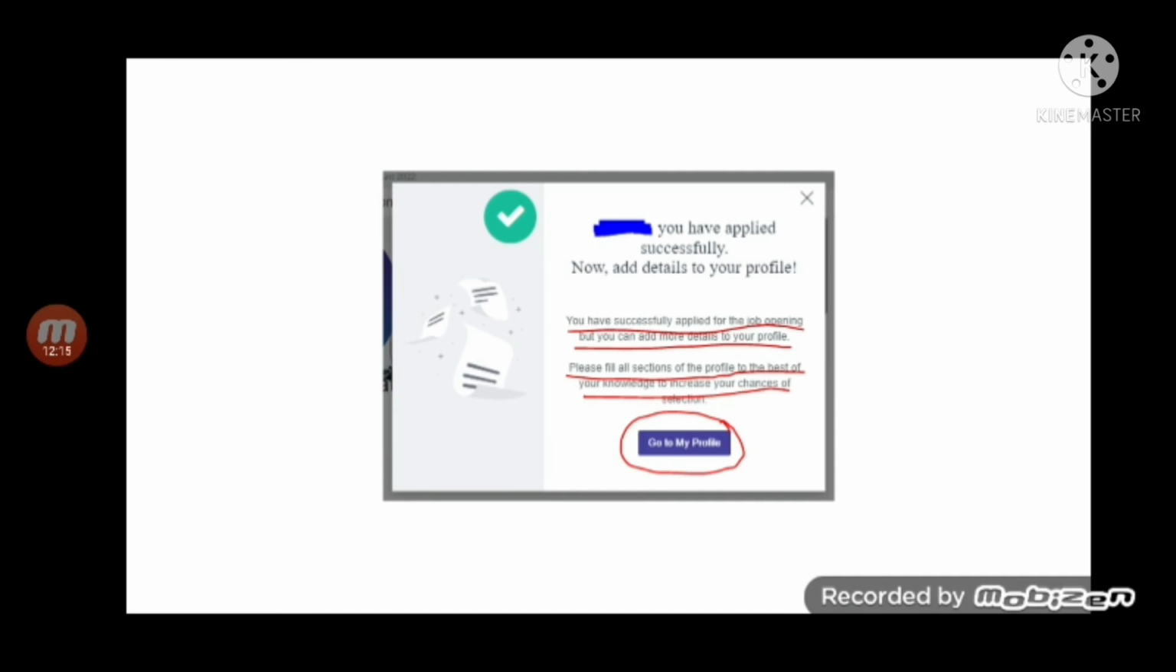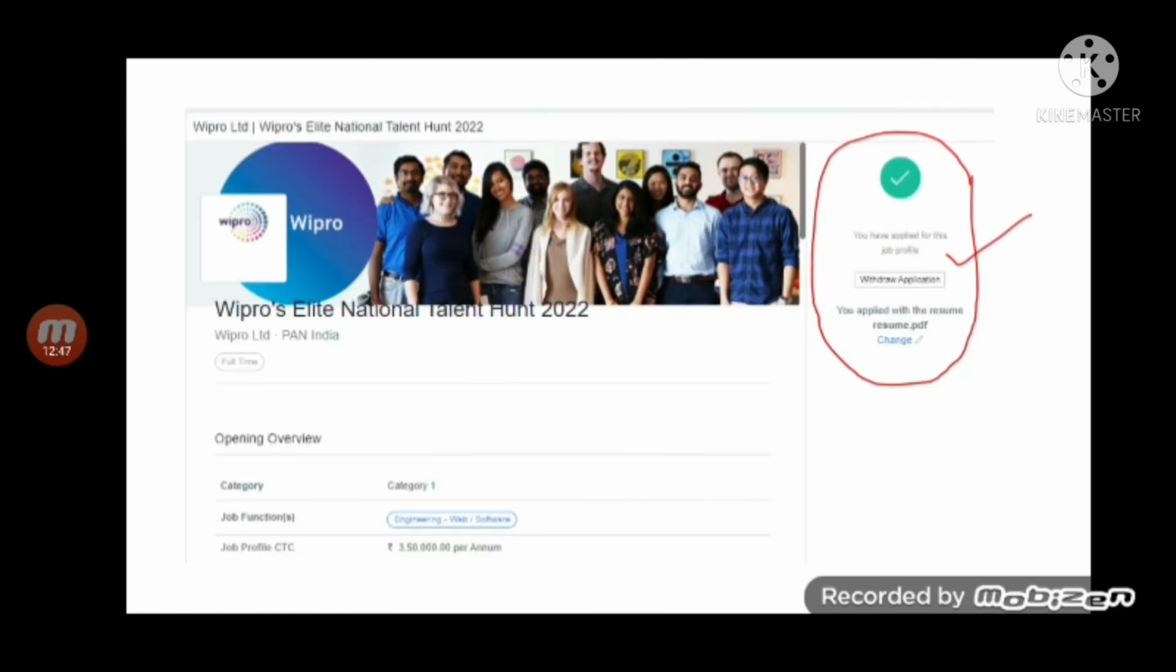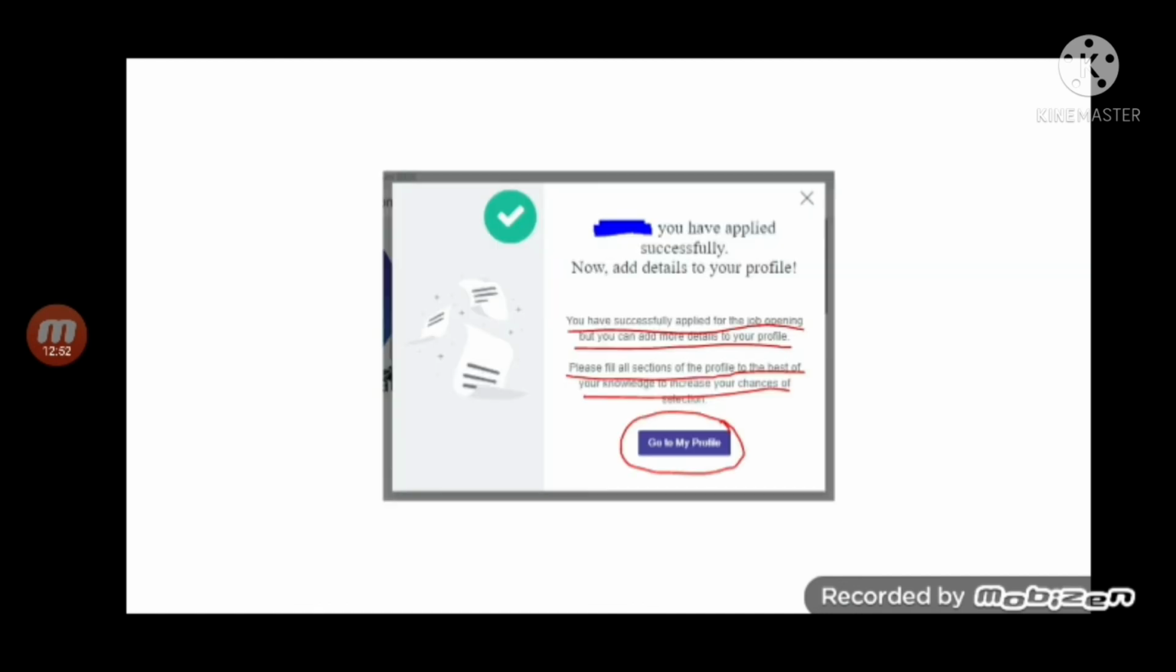This will not reflect on Wipro's registration process, but on the Superset profile, the changes you make will be reflected. You can make those changes, because other companies may also come through Superset, and registering on Superset is only a one-time step. If other companies come through Superset, there is no second-time registration needed. So you can keep updating your profile. Please fill all the sections of the profile to the best of your knowledge and increase your chances of selection.